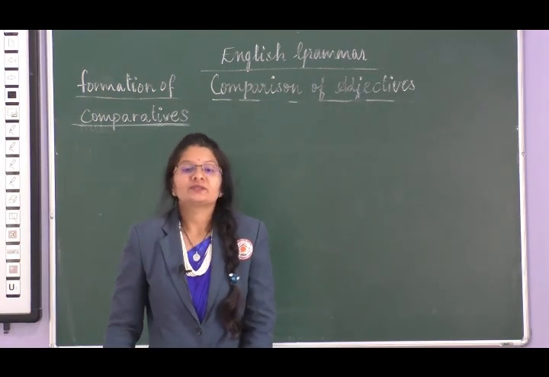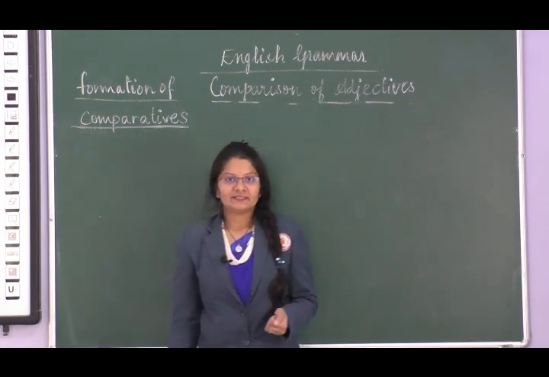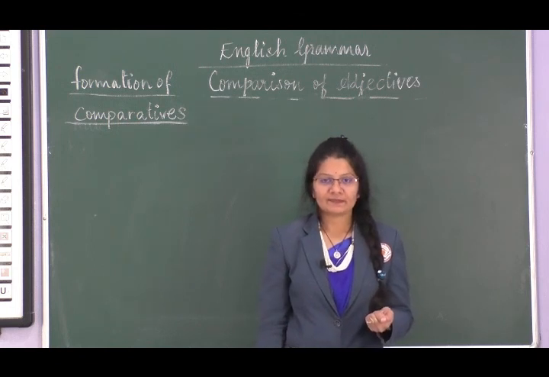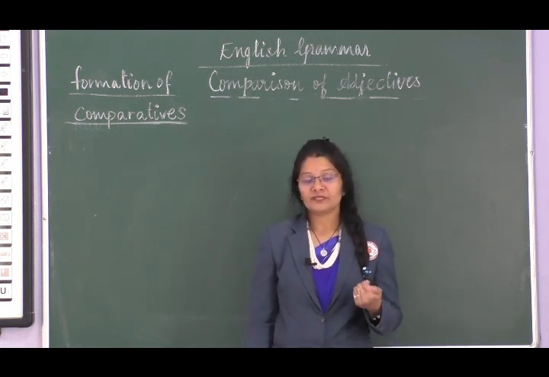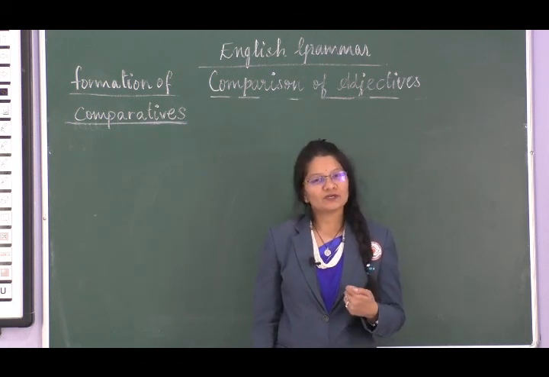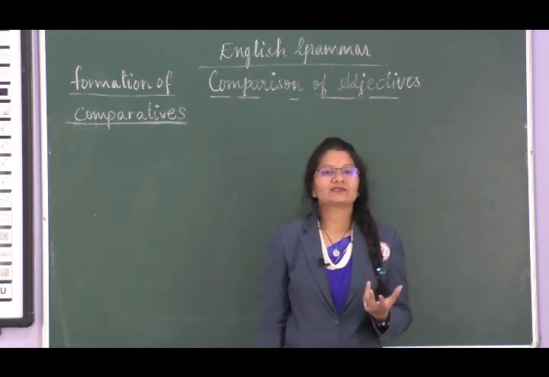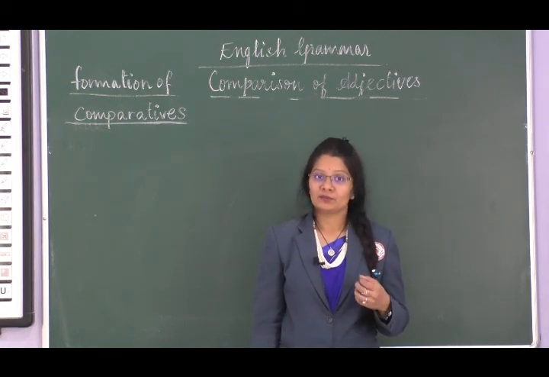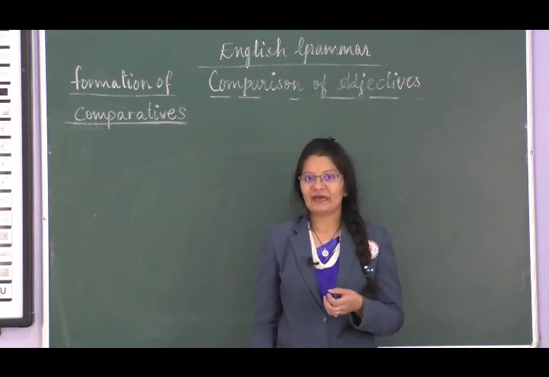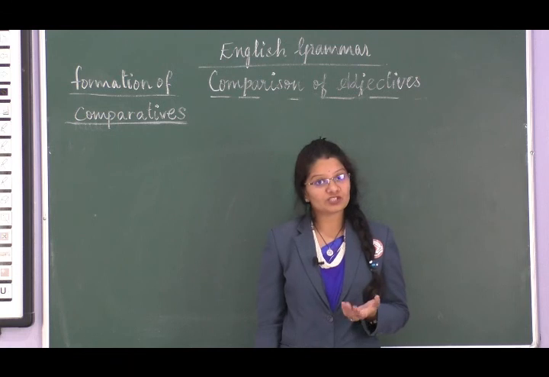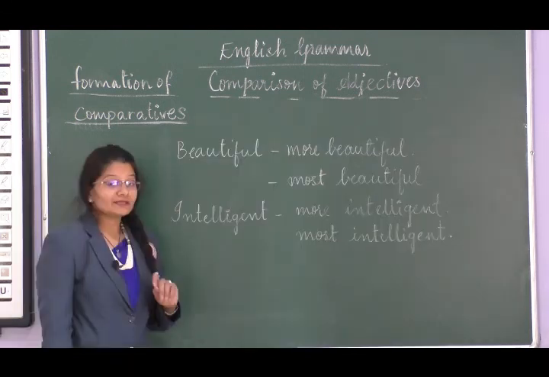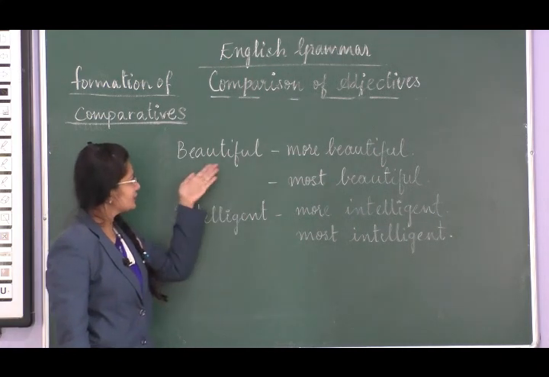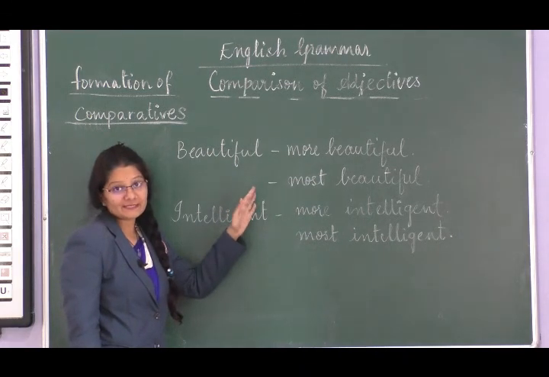There is another rule that we need to learn when we look at words which have more than 2 syllables, like beautiful, intelligent. To these words we do not add or remove any letters from the word. We simply add more in case of comparative degree, and we add most in case of superlative degree. Kids, now the point here is that this word has more syllables.